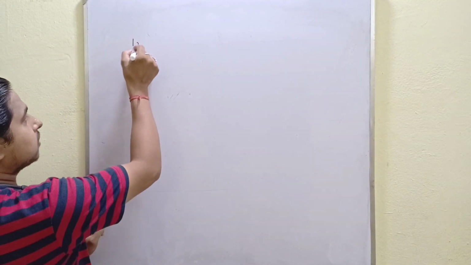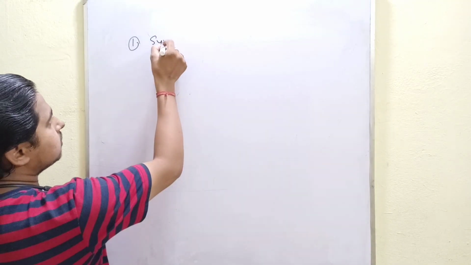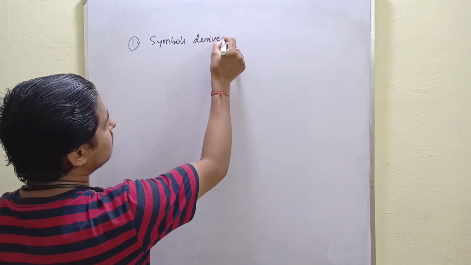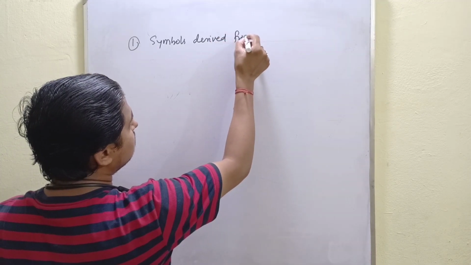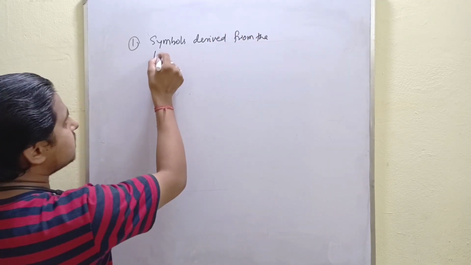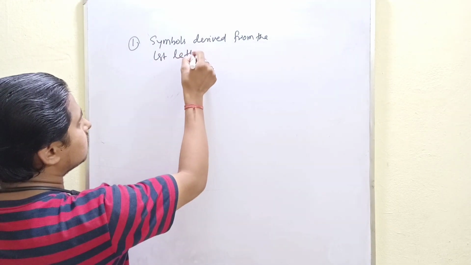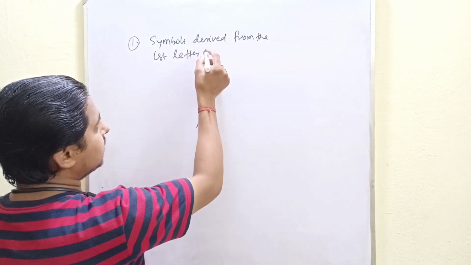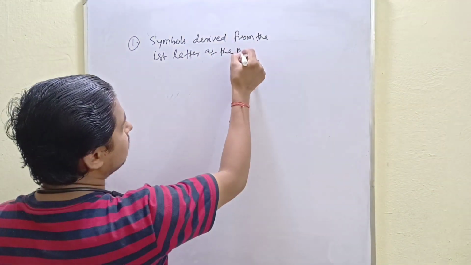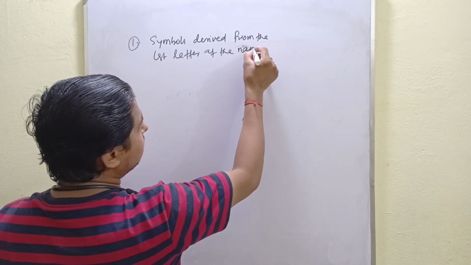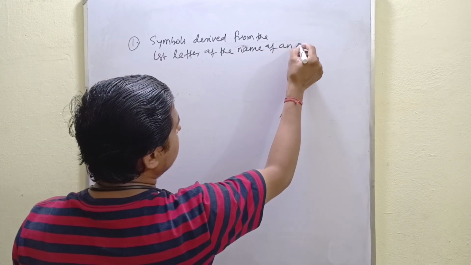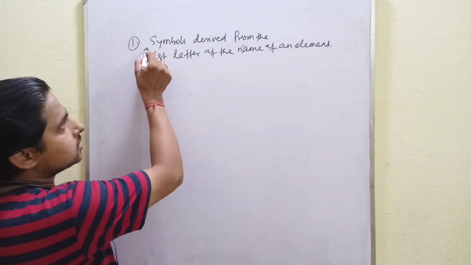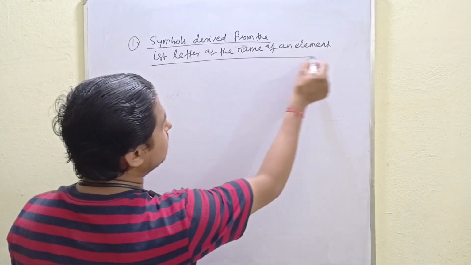Number 1, symbols derived from the first letter of the name of an element.